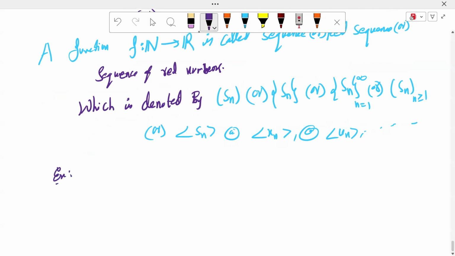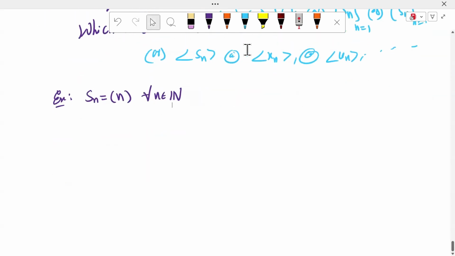For example, S_n is equal to n, sir, for all n belonging to the natural numbers. What is S1, sir? What is S1? It is 1. What is S2, sir? n is equal to 2, it is 2. n is equal to 3, it is 3. n is equal to 4, it is 4.